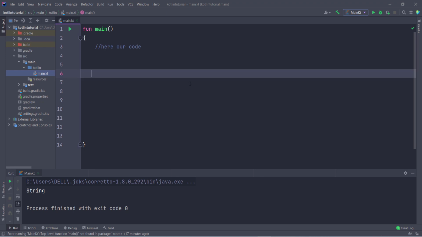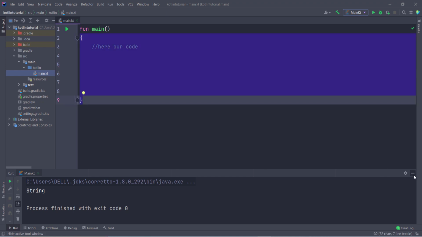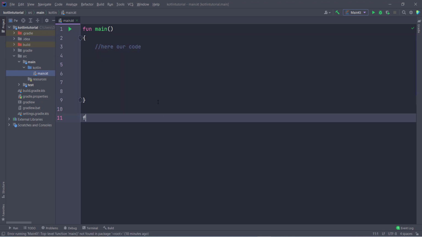Now let's see how to create a function in Kotlin. For this I am going to create a simple sum function, and then we will create a maximum function. Then I will show you how to use a function as a variable in Kotlin. First of all, if you want to create a function, you have to come outside this bracket. So minimize this screen, and you have to use the fun keyword, and then give your function name.